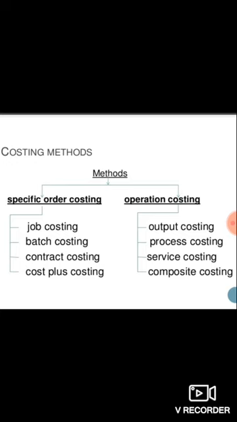And next, cost plus costing. This is used when a businessman doesn't know the work and hesitates to quote for a work that is absolutely new to him, and to the other person also. Both persons don't know the work, so the contractor and the person are unable to estimate the cost of the work offered for execution.